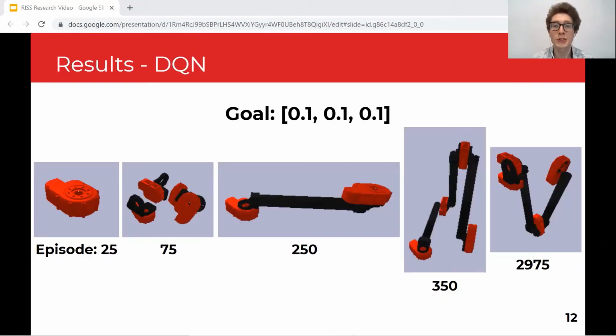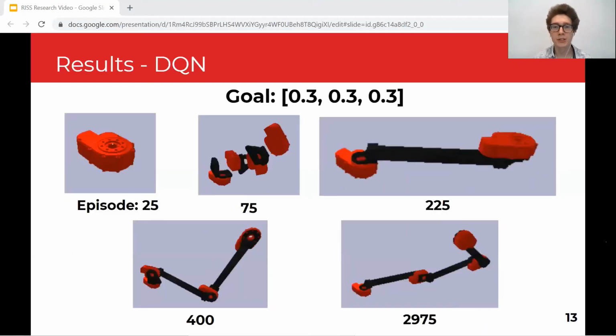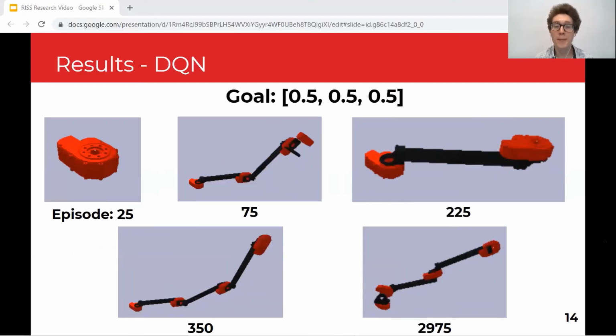We also had validation checks at various episodes where we would test arrangements on the same goals and see how those arrangements are changing over time. As you can see here for some of the earlier episodes, the arrangements are shorter or just more nonsensical. And then as you get later into the training, like for episode 350, you're able to have an arm that is using 3 links to reach the goal. But by the end of training, the network has figured out that it only needs 2 links, so it's a little less expensive. And these trends are the same for the other goals as well, where you're starting with the shorter arrangements and then ending with arrangements that are able to reach the goals here as well as here.